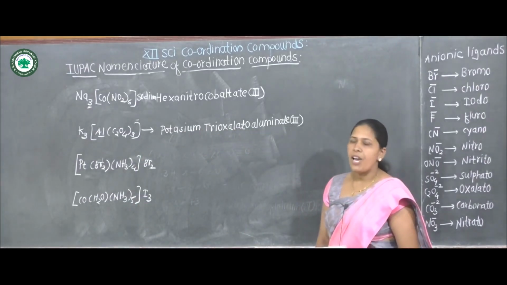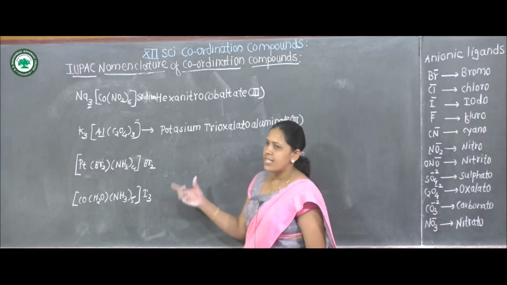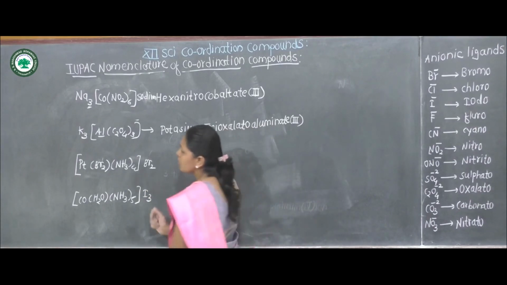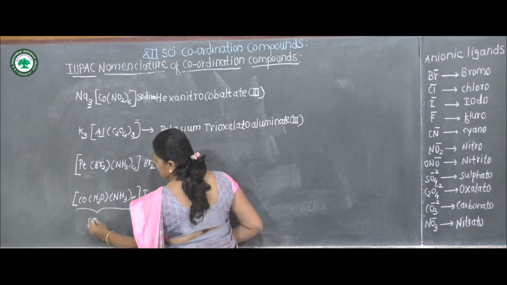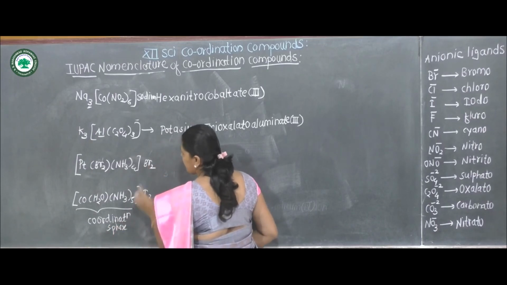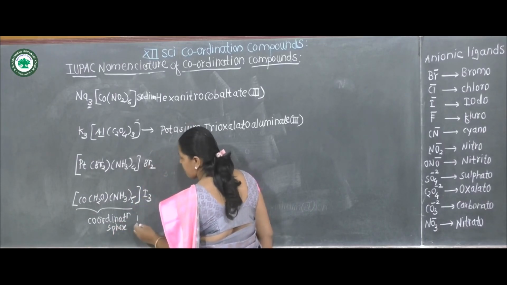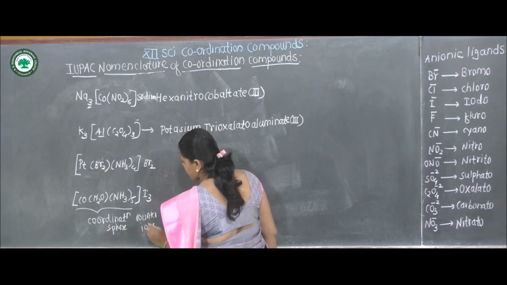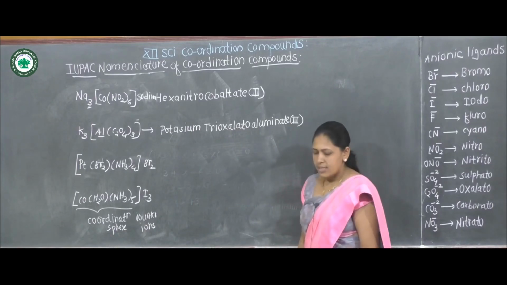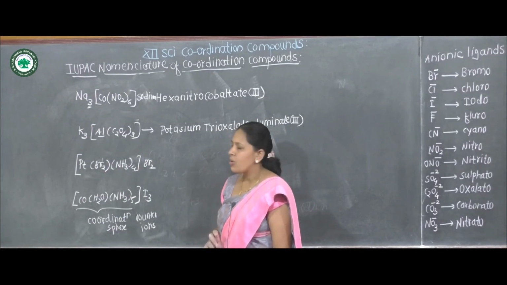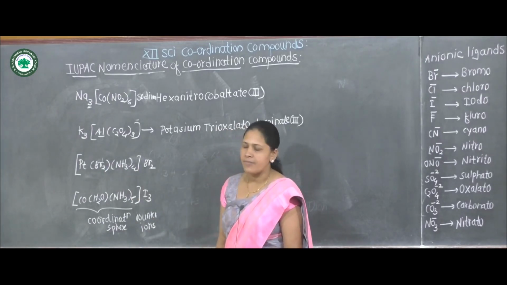first of all, identify this complex is cationic complex or anionic complex. Here, this is coordination pair. And this iodine and bromines are ionizable ion. It is also called as counter ions. Central metal ion is platinum, which is attached to 2 bromo ligands and 4 amine ligand.